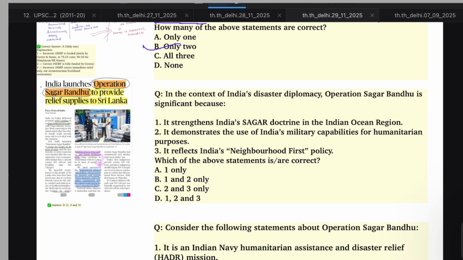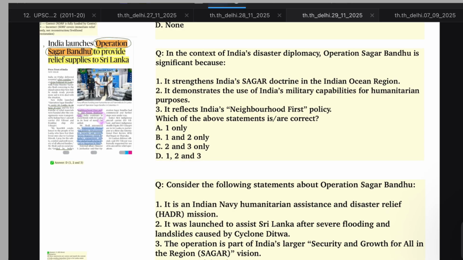Only 2. Now, in the context of India's disaster diplomacy, Operation Sagar Bandhu is significant because this was one of the most important prelims news items today in the Hindu. It strengthens India's SAGAR doctrine in the Indian Ocean region. Yes, this operation is under the SAGAR initiative of the Indian Navy.